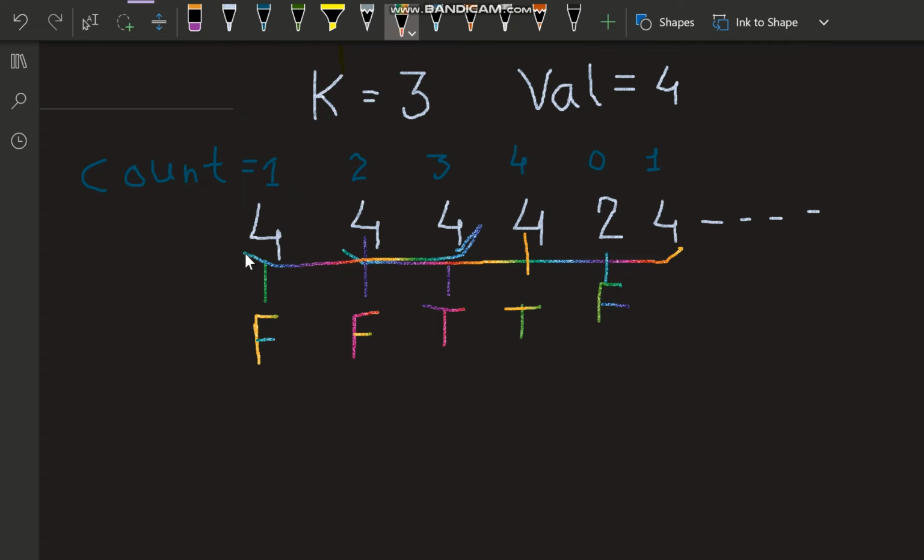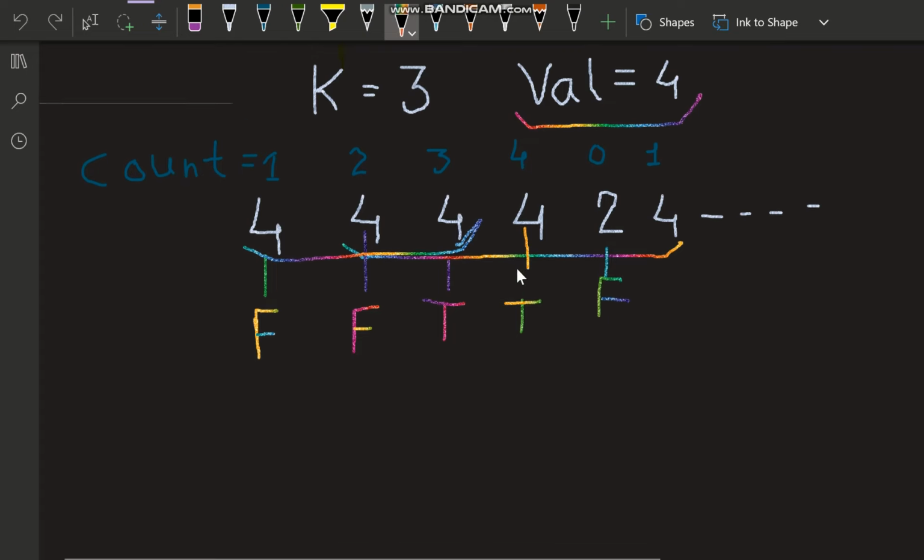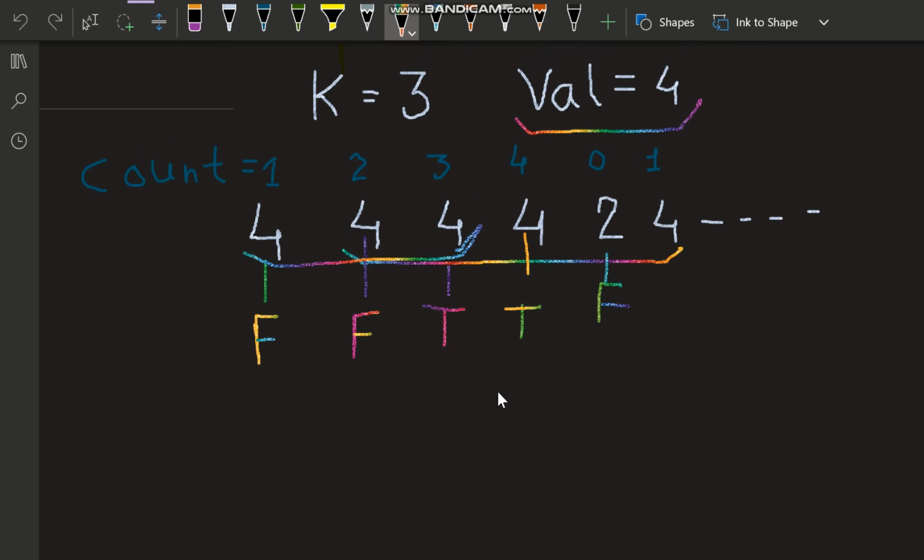So we have to just keep track of the last k values. We have to keep track of the number of last k values which are equal to the given value, and in this way we can solve this question. Okay, so let's see the code.